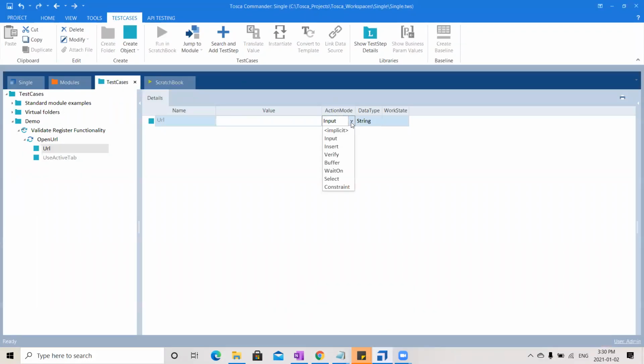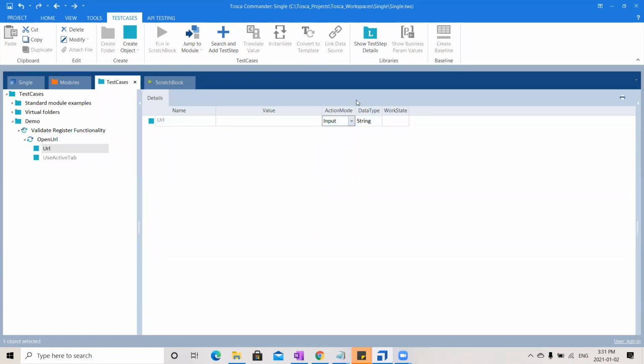See here, you will see input, insert, verify, buffer, wait on, select, constraint, all this. Input and insert are both the same, but why do we have two? Insert we usually use only in APIs, and input is mainly meant for normal UI testing. In API, you cannot use input, you have to use insert, and in normal testing, we cannot use insert, we have to use input. That's the only difference between them.